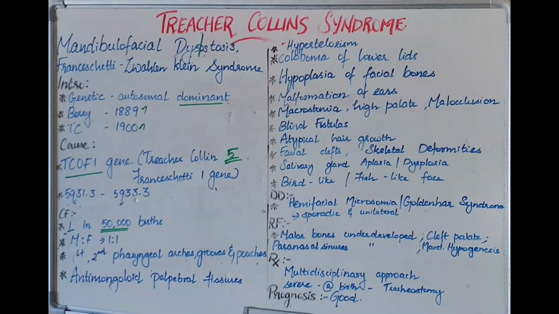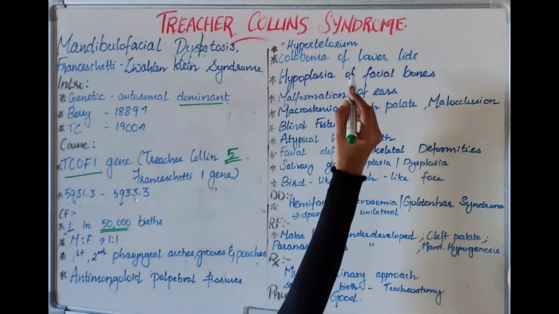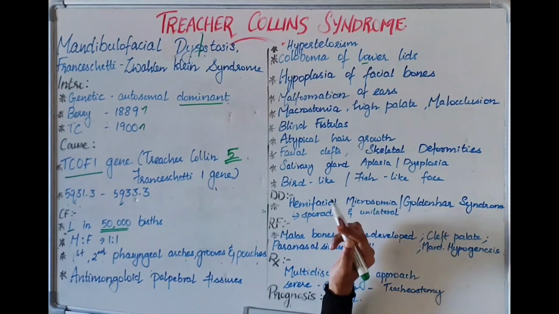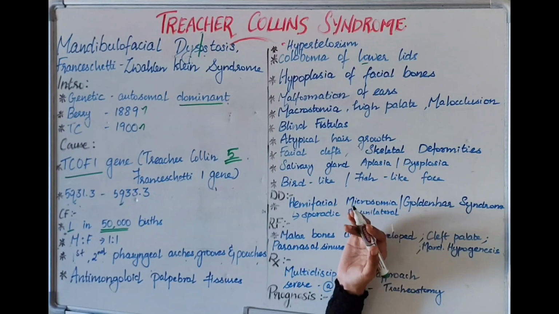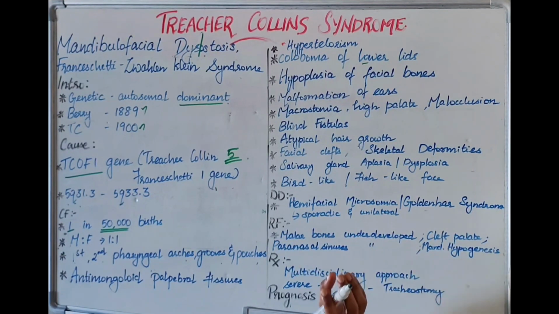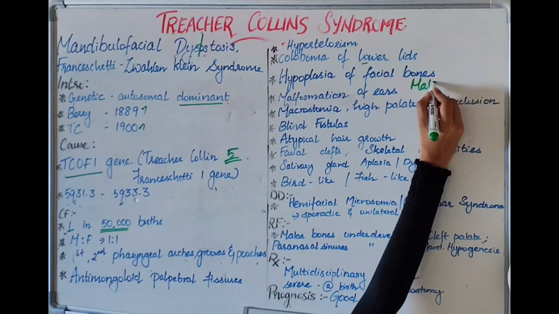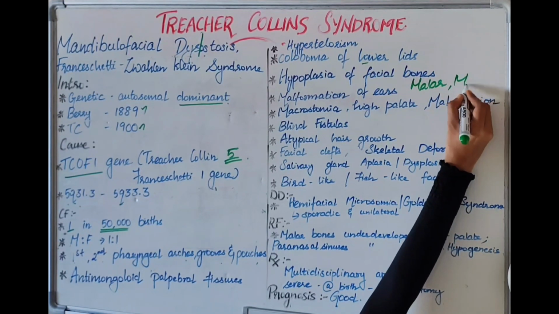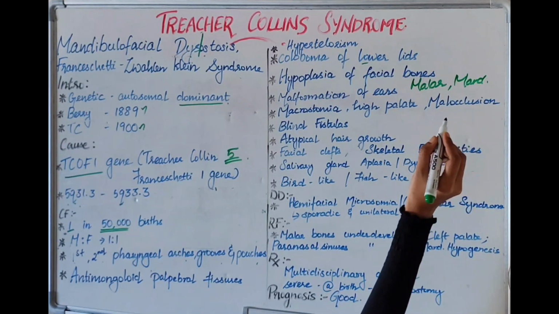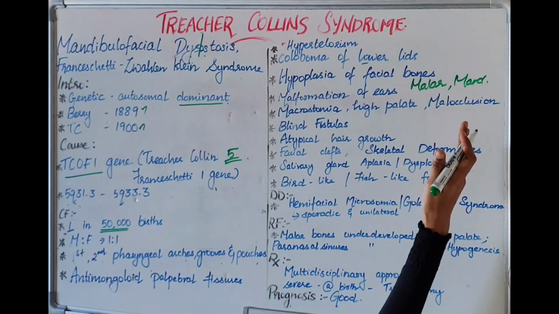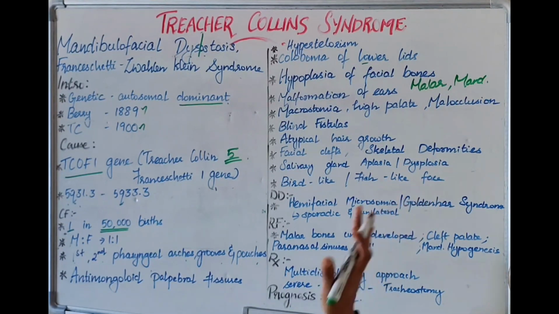That is called as coloboma. In some cases, it's not only lower, in some cases upper lids can also be affected. Next, it is hypoplasia of facial bones. So mainly the bones which are affected are malar bone and mandible bone. So main bones are malar bone and mandible bone which are affected.